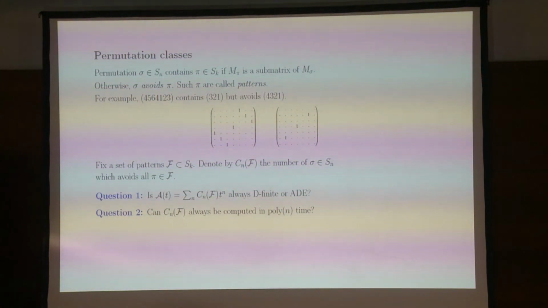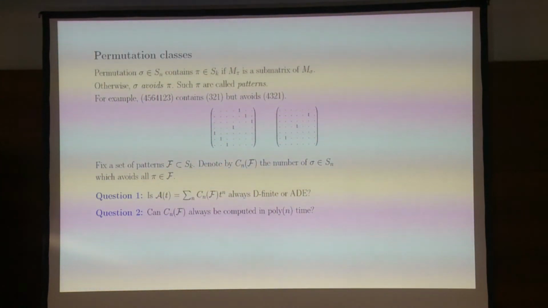And now we're going to ask the same question as we've been asking before. I'm going to fix a set of patterns here, and I'm going to denote by C_n(F) the number of permutations in S_n which avoid this fixed set of patterns. So let me repeat: I'm going to have a fixed set of patterns.